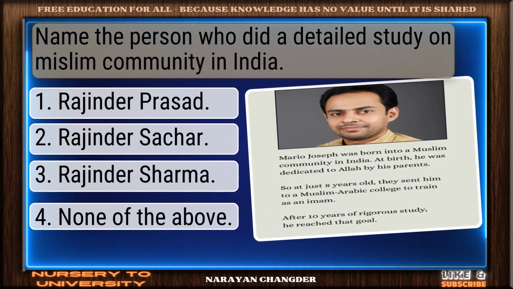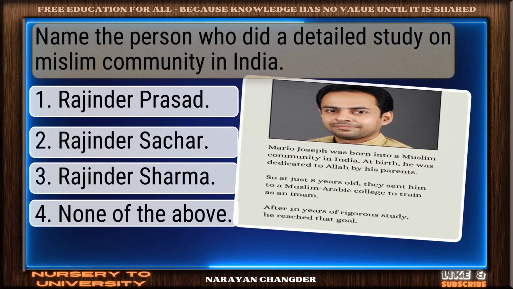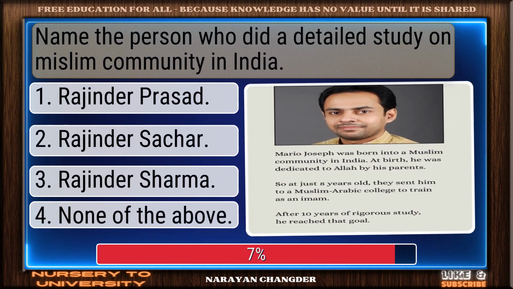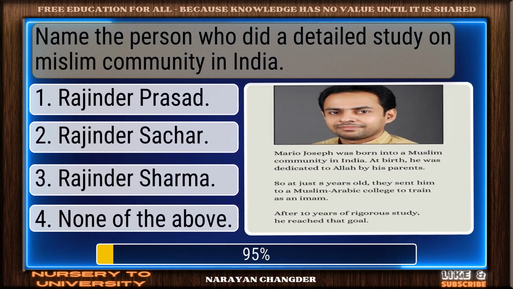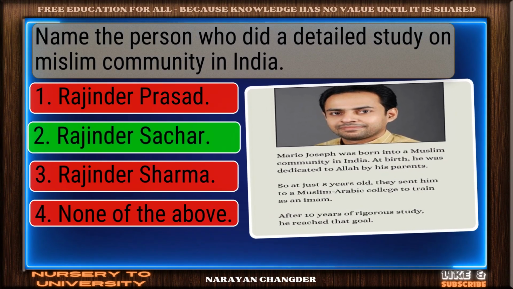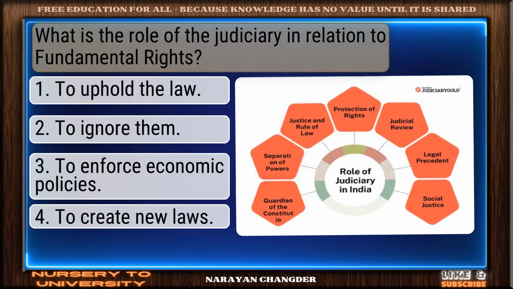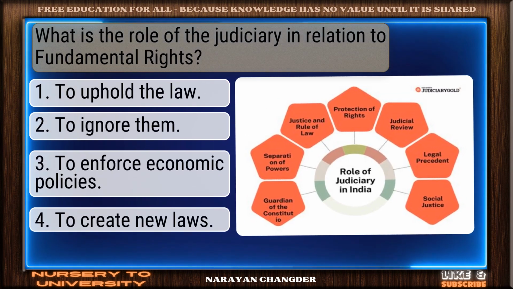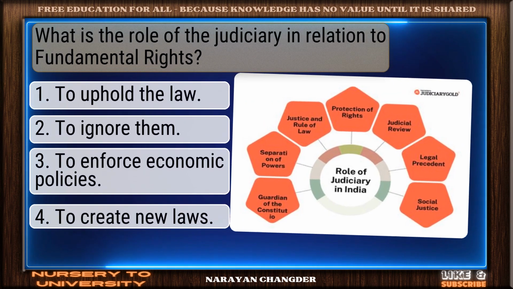Question number 24. Name the person who did a detailed study on the Muslim community in India. Well reasoned. Rajinder Sachar is the correct choice. Question number 25. What is the role of the judiciary in relation to fundamental rights?